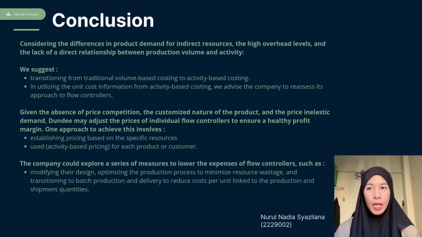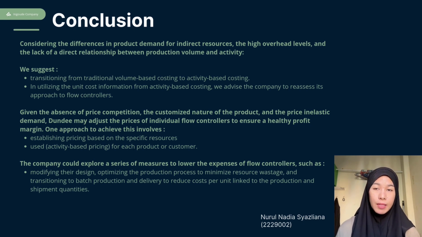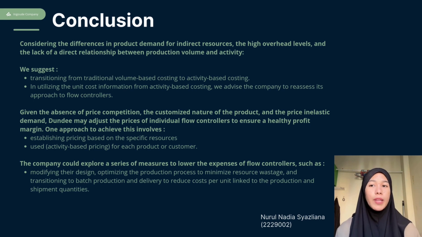So for the conclusion, considering the difference in the product demands for indirect resources, the high overhead levels, and the lack of direct relationship between production volume and the activity, we suggest transitioning from traditional volume-based costing to activity-based costing. Utilizing the unique cost information from activity-based costing, we can advise the company to reassess its approach to the flow controllers. Given the absence of price competition, the customized nature of the product, and the price inelastic demand, Dundee may adjust the prices of individual flow controllers to ensure a healthy profit margin.